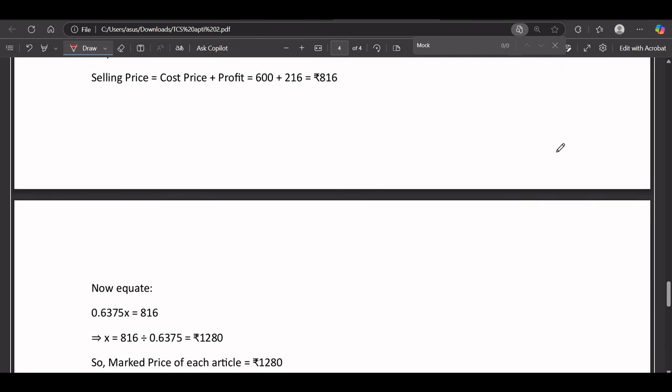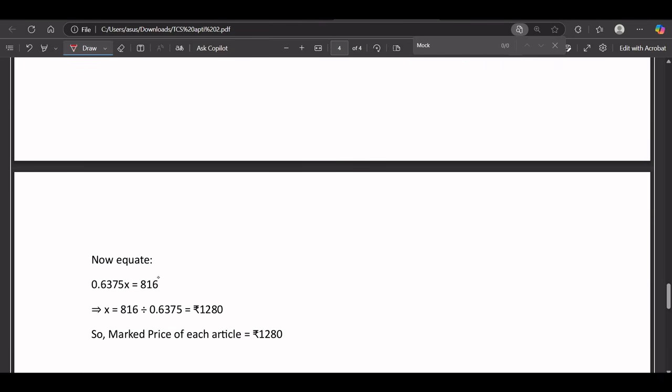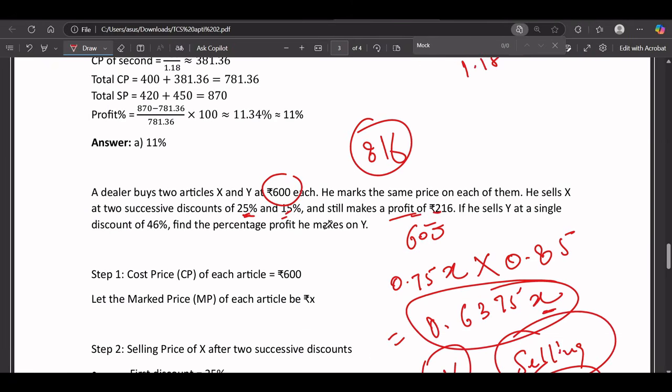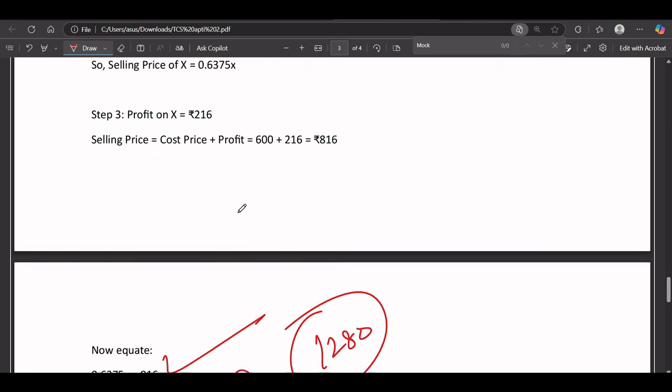So 0.6375x equals 816, and after solving we will get the price as 1280. And now we are saying that if he sells Y at a single discount of 46%, then what profit does he make on Y?